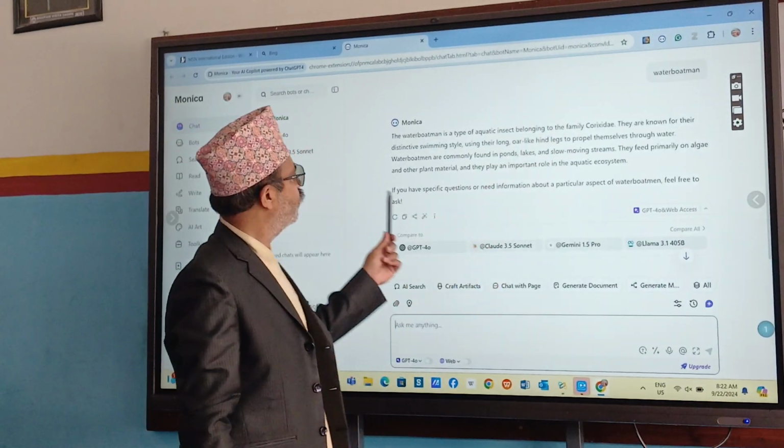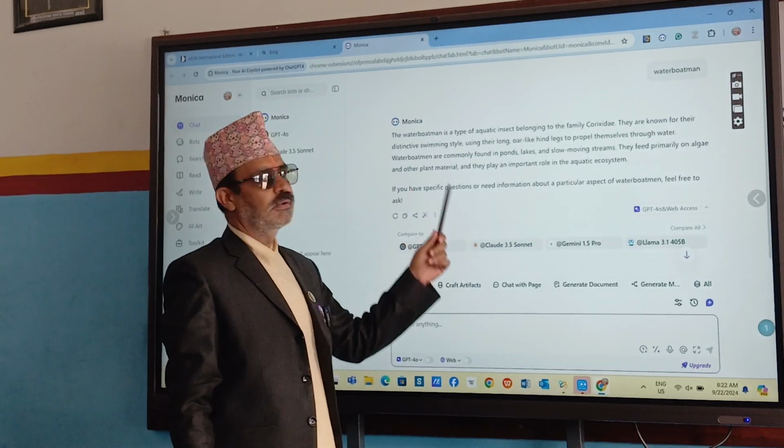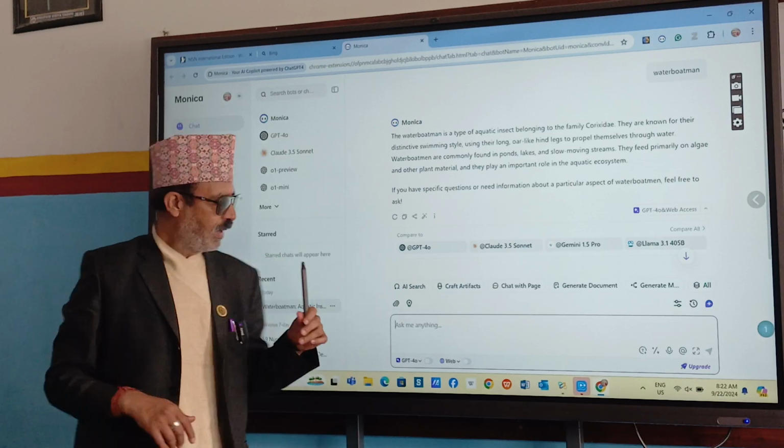They are known for their distinctive swimming style. I think they can swim in a very lovely way. That is a biotic component.